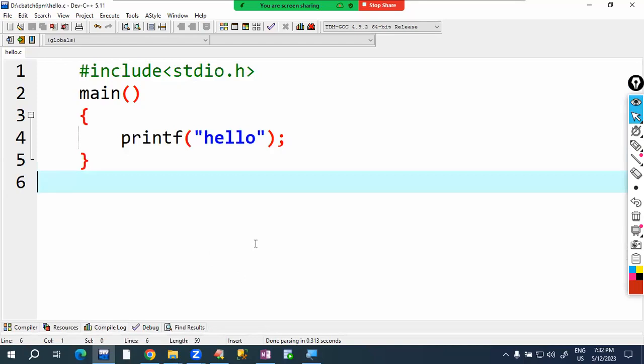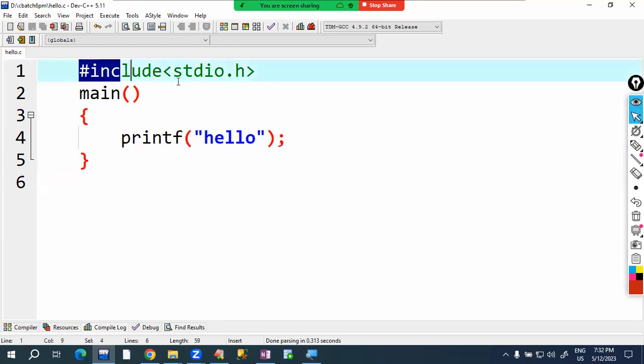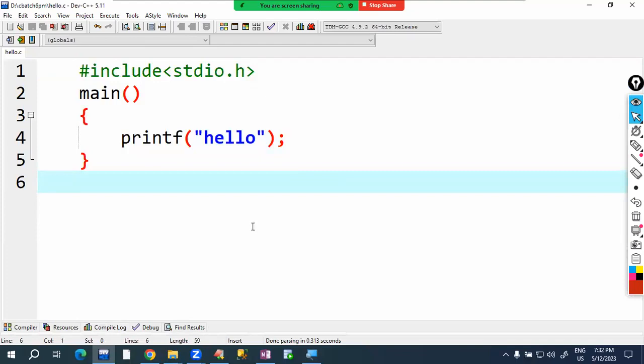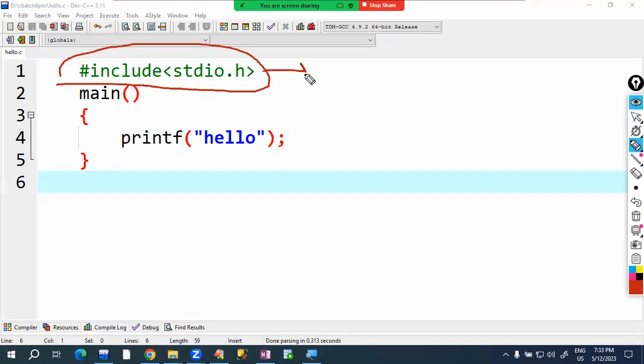Now see here, this same program I'm typing in Turbo C++, another editor. Till the end of our course I will use Dev C++ only. My intention is this: I told you that hash include stdio.h is equivalent to 300 plus lines. Just to prove this, I'm typing the same program in Turbo C++ and running it.